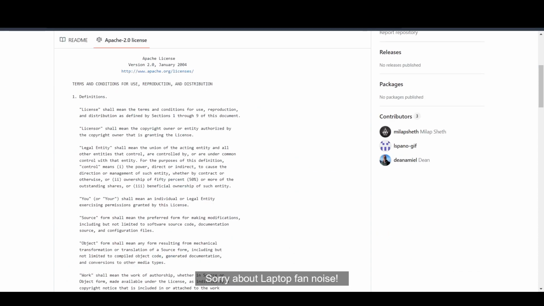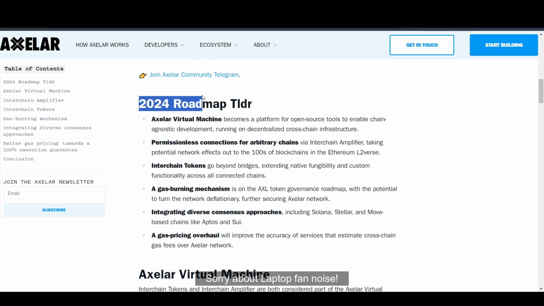So when it comes to their roadmap, this is their roadmap for 2024. They are working on Axelar virtual machine. It becomes a platform for open source tools to enable chain agnostic development running on a decentralized cross-chain infrastructure. We will also have permissionless connection for arbitrary chains via interchain amplifier, taking potential network effects out to the 100s of blockchains in the Ethereum layer 2. We will also have interchain tokens go beyond bridge, extending native fungibility and custom functionality across all connected chains.